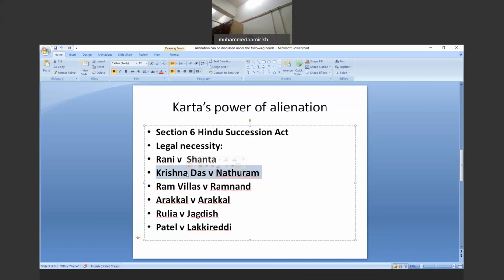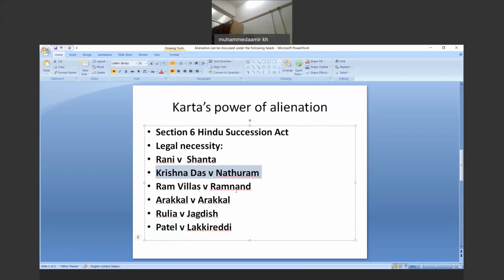It is not something compelling the alienation, but a sort of pressure upon the estate, which in law would be regarded as serious and sufficient. Therefore, this has been discussed in a different sense altogether, in the case of Krishna Das versus Ram Vilas.